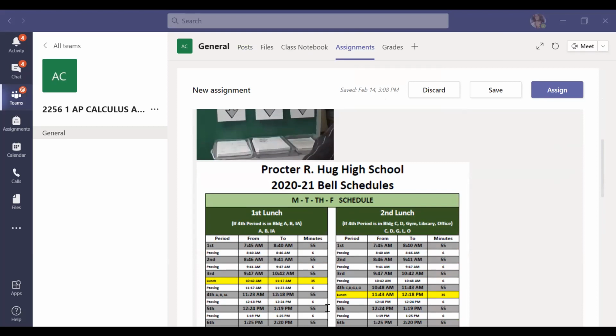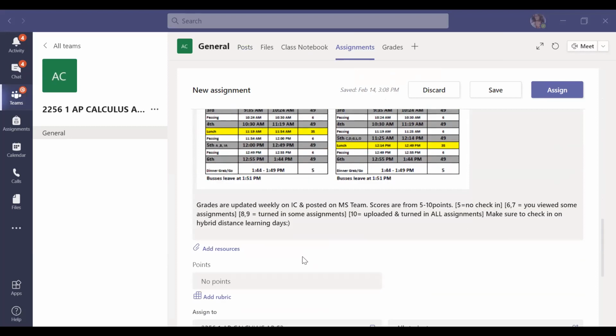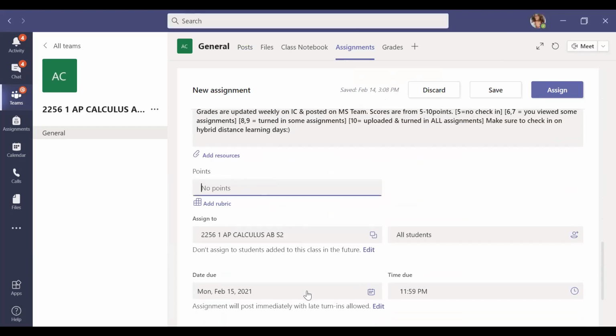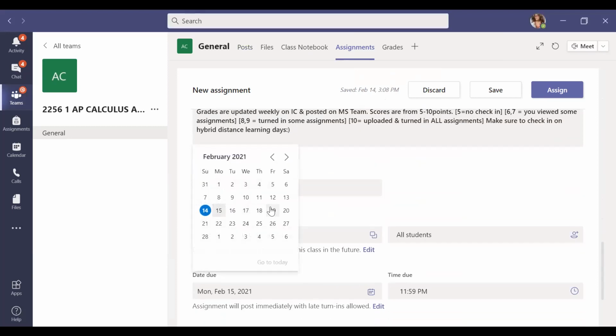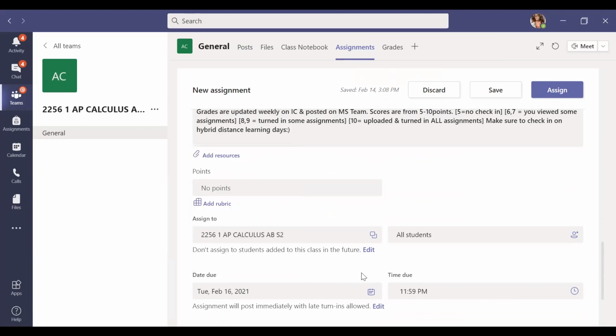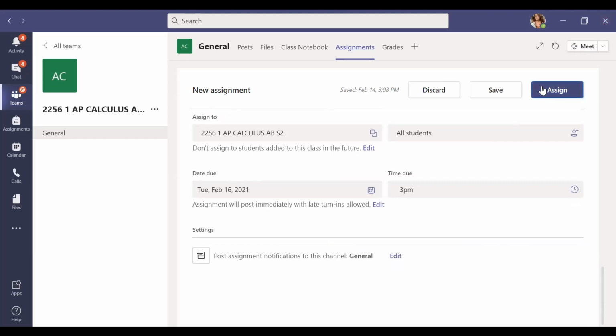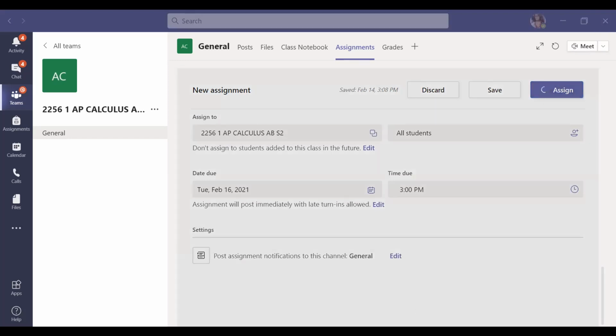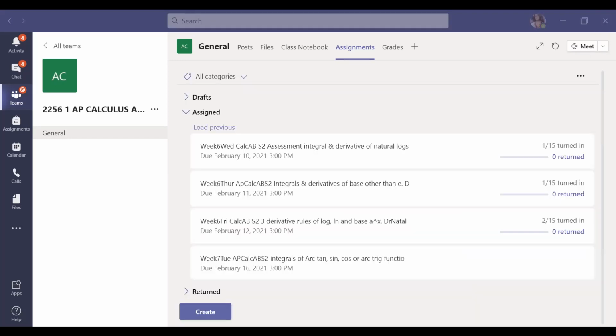By second period, which ends at 9:41 a.m. That's also when I'm going to be taking your attendance. Make sure you guys check in with me before then, and then your assignment must be inserted by 3 p.m. the same day because that's when your grade will be going in. So I'm just going to go ahead and click on assign, and let's go ahead and get started with today's stuff.